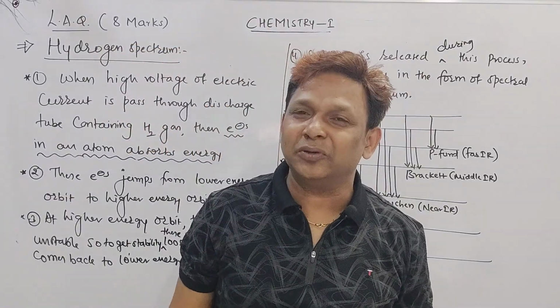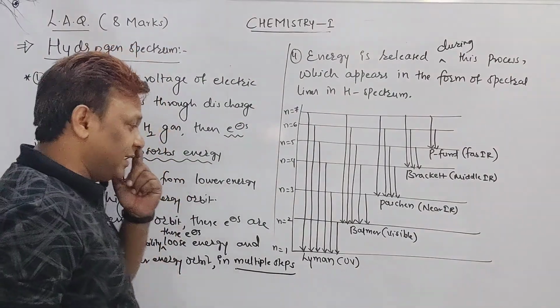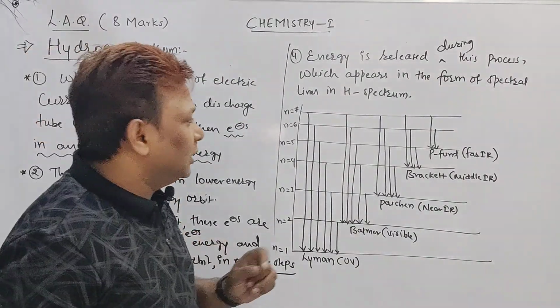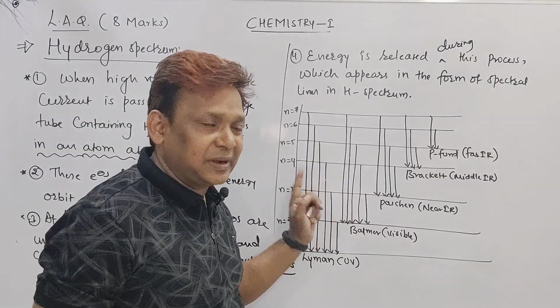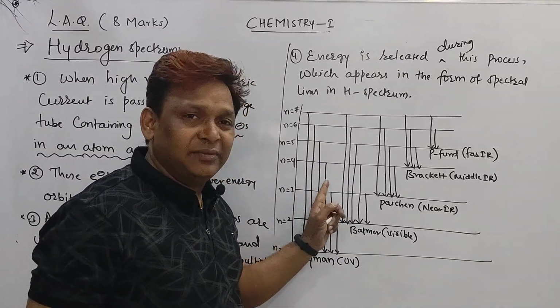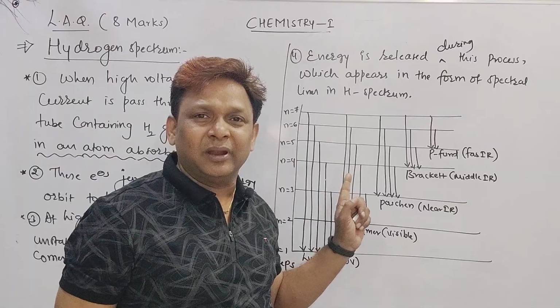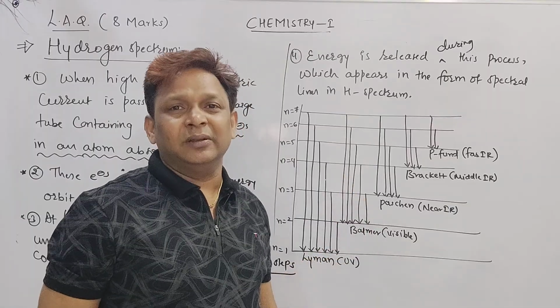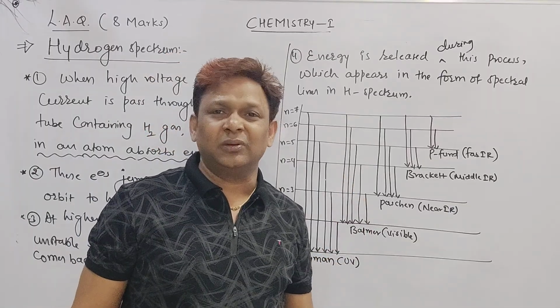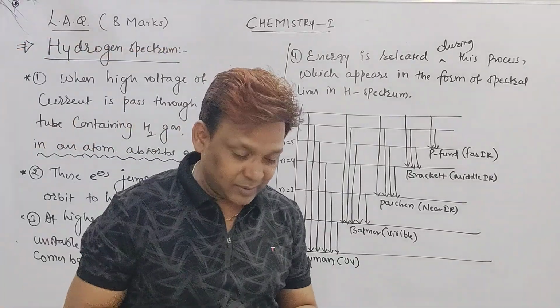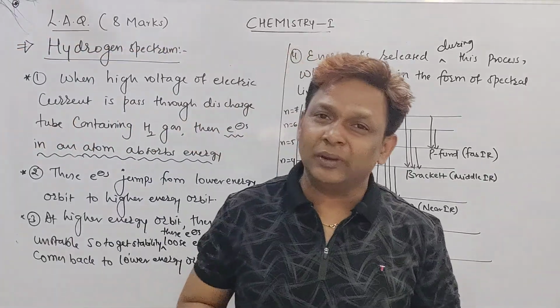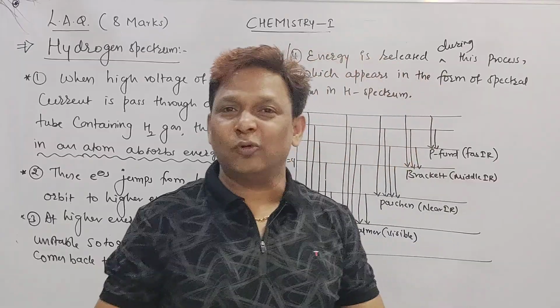Actually they have to give 4 marks, but I wrote 3 marks. Why? One more point: to calculate the wave number of each spectral line, we have the formula nu bar equal to 1 by lambda equal to R into (1 by n1 square minus 1 by n2 square). So this is the part where we are able to get the 8 marks. First, the postulates, 5 points, where we get 4 marks.